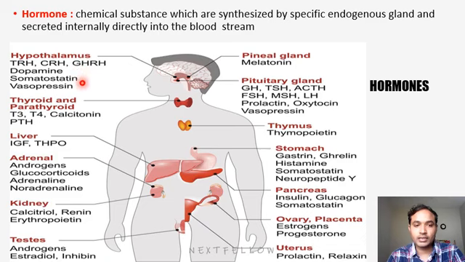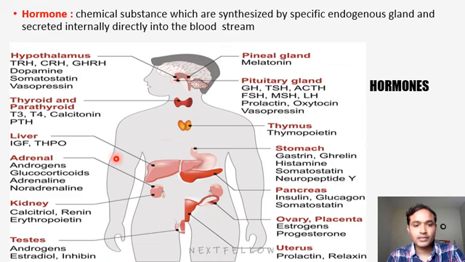The hypothalamus releases thyrotropin releasing hormone, corticotropin releasing hormone, growth hormone releasing hormone, along with dopamine. Similarly, the pineal gland secretes melatonin. The thyroid and parathyroid secrete T3, T4, calcitonin, and parathyroid hormone. The pituitary gland is a major gland with two parts, anterior and posterior. They secrete growth hormone, thyroid stimulating hormone, adrenocorticotropic hormone, follicle stimulating hormone, luteinizing hormone, prolactin, like this.